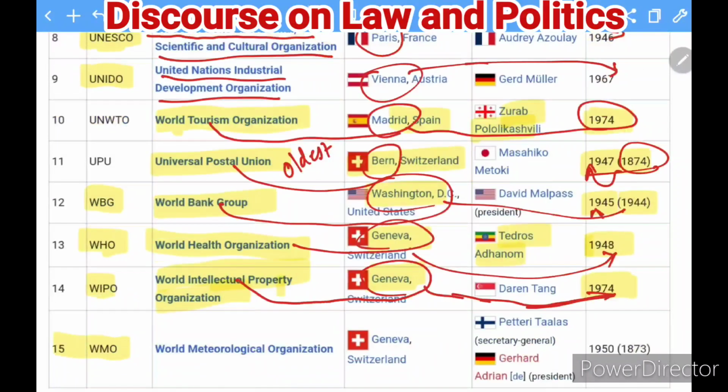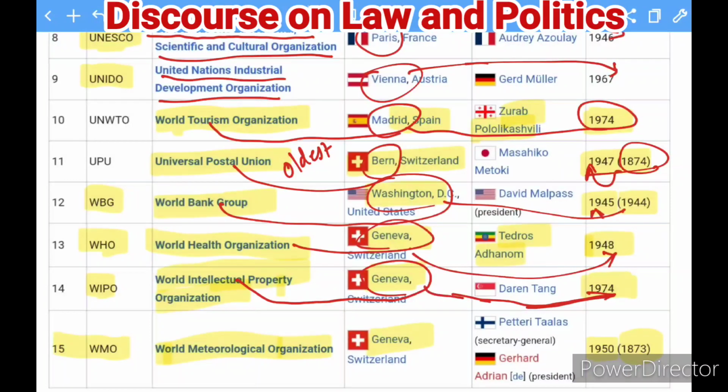The last one here is the World Meteorological Organization, which has its headquarters in Geneva, and it was originally established in 1950, but you can see this was here in 1973. So somehow you can find that it looks older than the Universal Postal Union. If the answer is coming, then you can give the answer of this one also, but mostly don't take it as a part of the question, but maybe they can take.